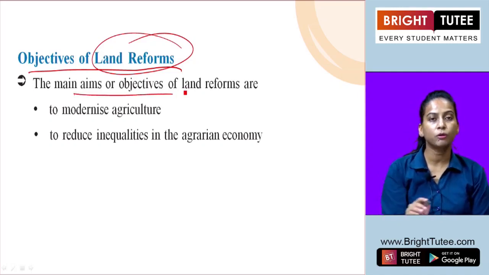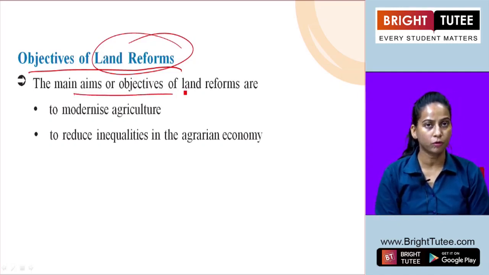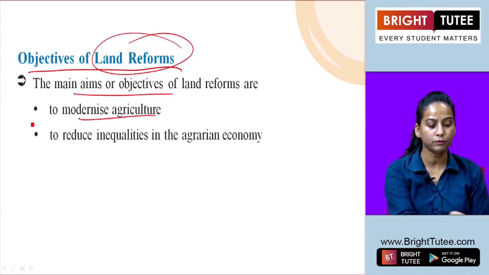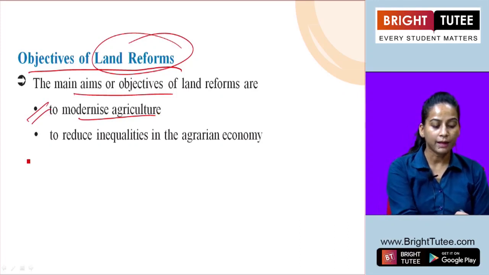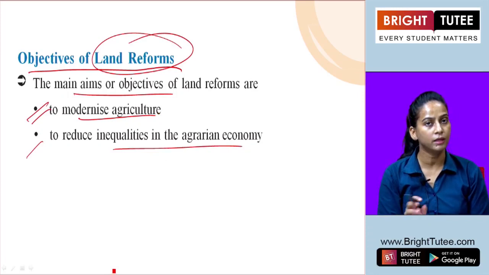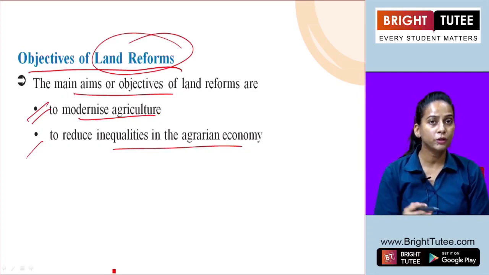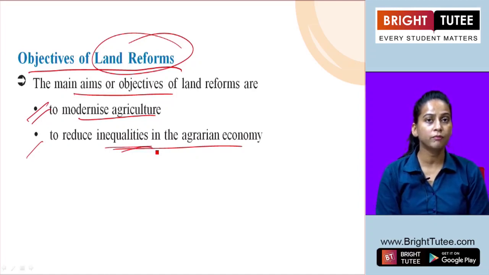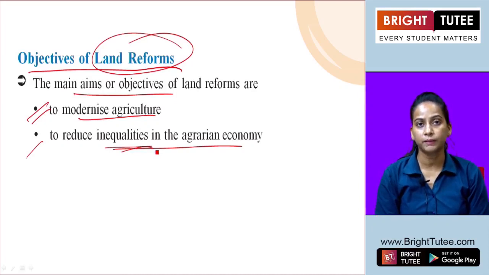The main aim or objective of land reforms is to modernize agriculture. So this was the first of the main demands, and the second was to reduce inequalities in the agrarian economy, which were at a vast level, meaning the distribution of land was not at all equal.